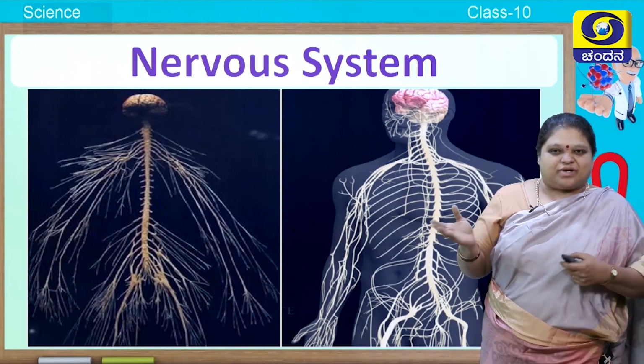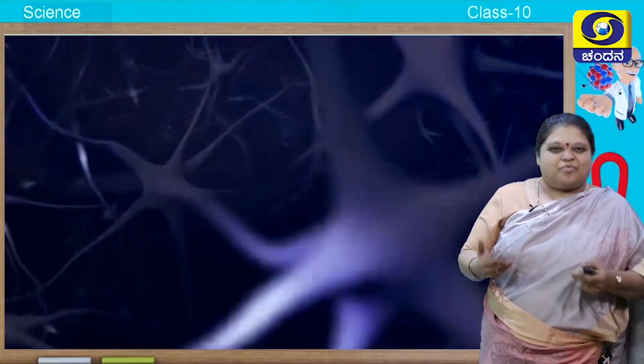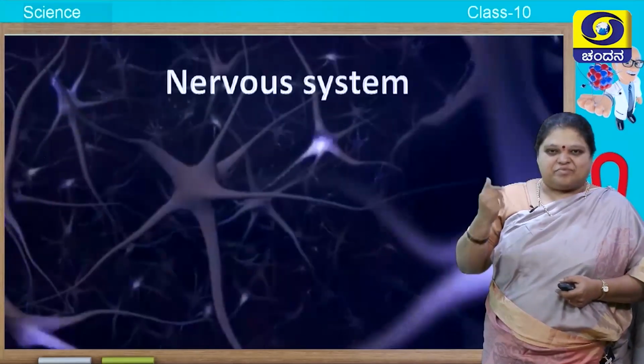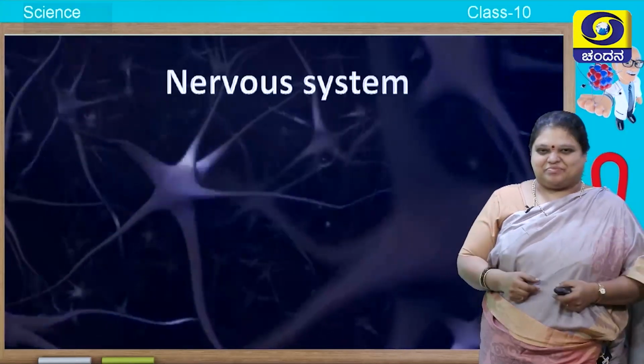So let us see what is this nervous system. You can see the nervous system here. The nervous system will send impulses in the form of electrical signals, and then you will get the messages. So that is basically about nervous system.